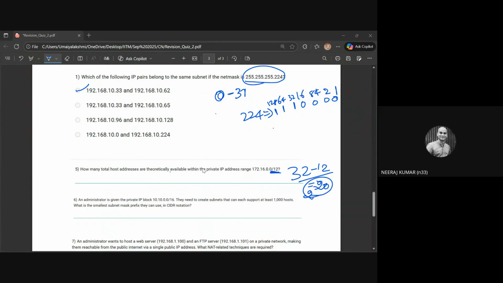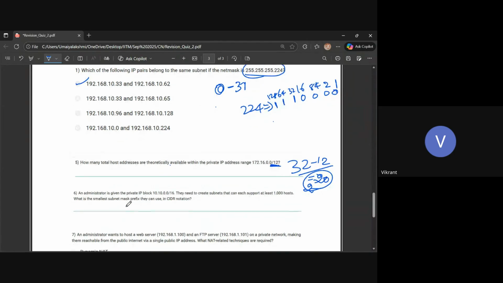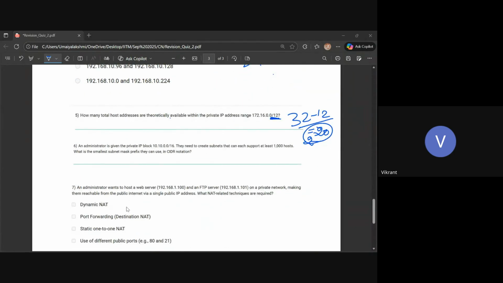Yes. So you calculate 2 to the power n should be greater than or equal to 1000. But they're asking for the smallest subnet mask prefix, so it will just be 16 plus 1 or something like that, right? Correct. You have to add 16 plus n, so whatever n you get, you add it to 16.